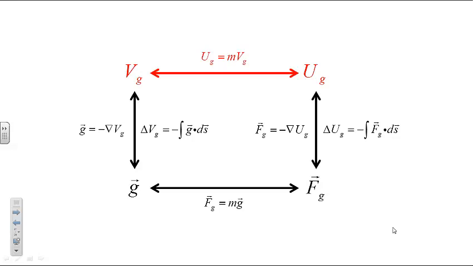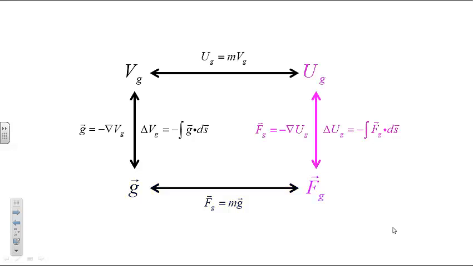We can use integral calculus to apply this equation to systems that aren't point particles. Gravitational field and gravitational force are related to each other by our equation for the gravitational force acting on a point particle. We can use integral calculus to apply this equation to systems that aren't point particles, as we just saw.